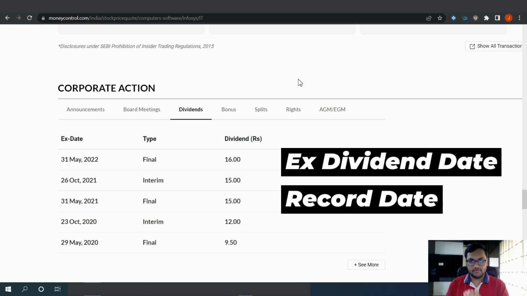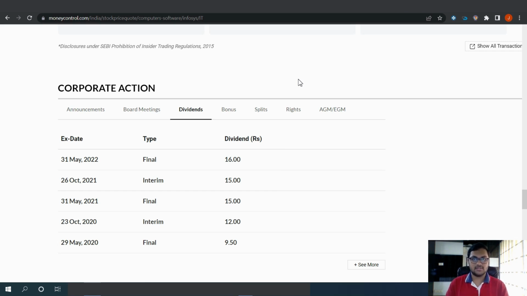Okay. So after dividends, we are going to discuss 4 more corporate actions. So in those also we'll have similar dates. First will be the date of announcement, when the company announces that, okay, this corporate action is going to take place. Next we have the two dates, ex date and the record date. So in case of dividend we will call it the ex-dividend date. In case of a bonus we'll call it the ex-bonus date, and so on, right? And the last date for the dividend is the payment date. Okay, so let's discuss all 4 dates.